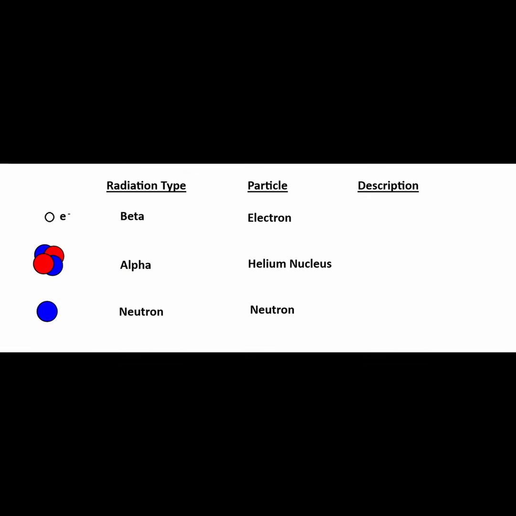Electron emissions are known as beta particles. A heavier particle emission consisting of 2 protons and 2 neutrons, which is a helium nucleus, is called an alpha particle. Lastly, there are also neutron emissions.